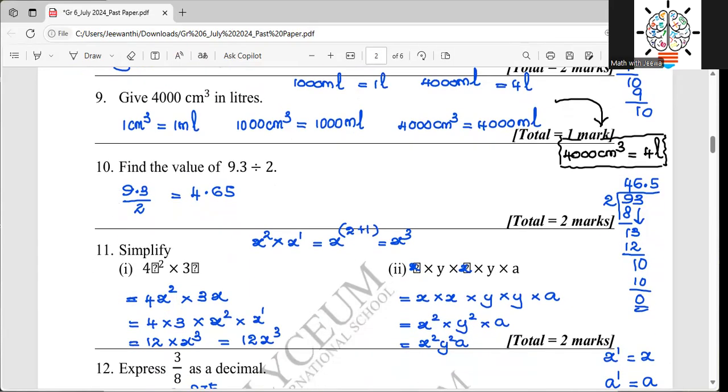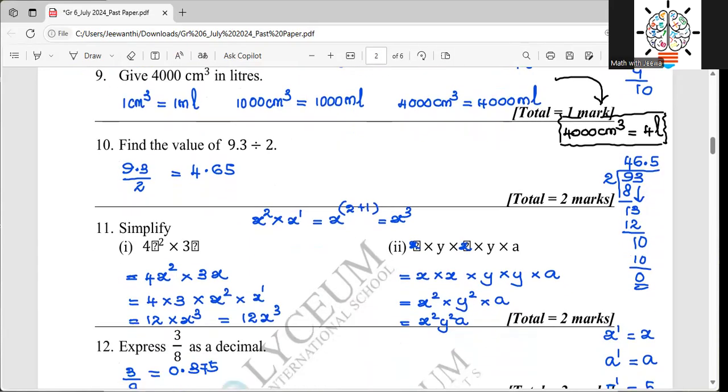That is done. So I want to divide 9.3, but when I'm dividing, I just divide 93 by 2. It gives me the answer 46.5. But I can't write that as the final answer because if I divide 93 by 2 only, I get 46.5.